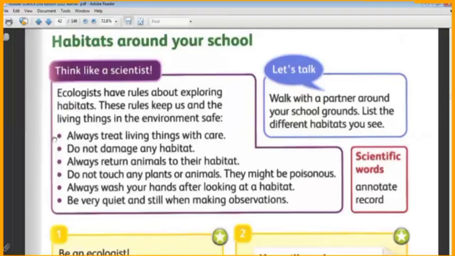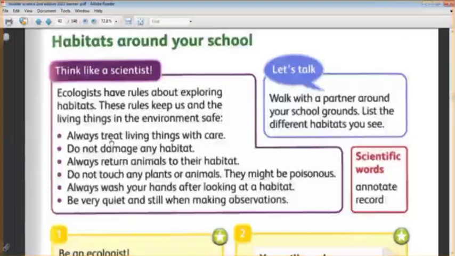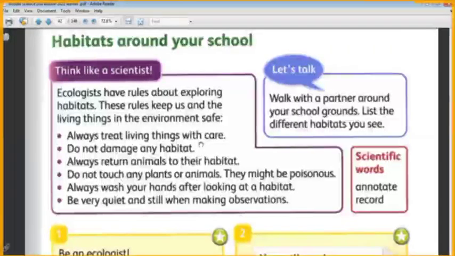Okay? The first rule is always treat living things with care. Don't treat them hard or treat them badly, so that we can harm them. Do you know the meaning of the word treat? Yes, treat them with care to prevent them from being harmed or dying. Treat them with care. This is the first rule. The second one, don't damage any habitat.